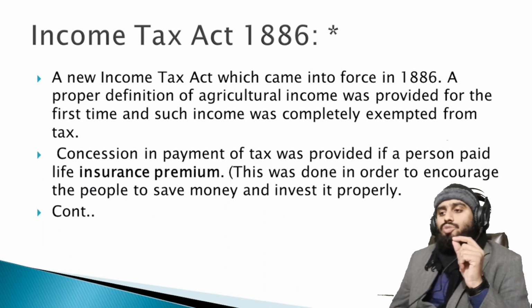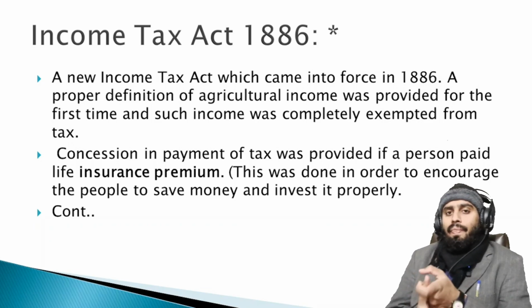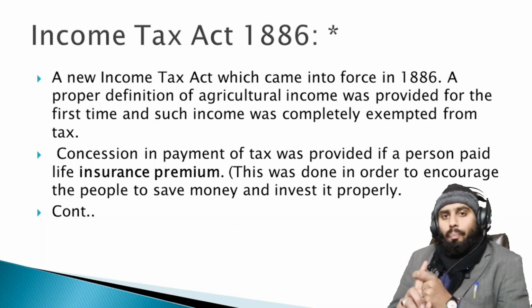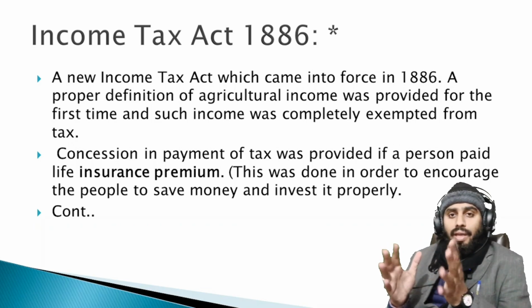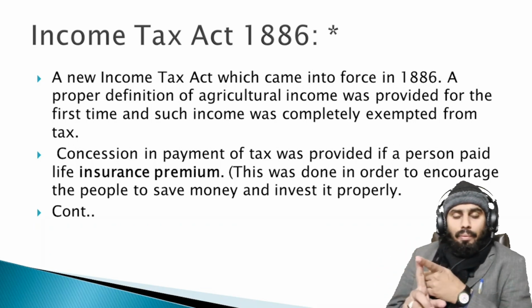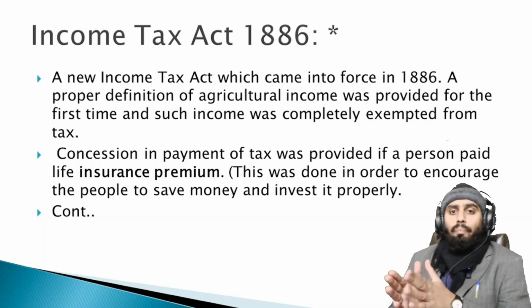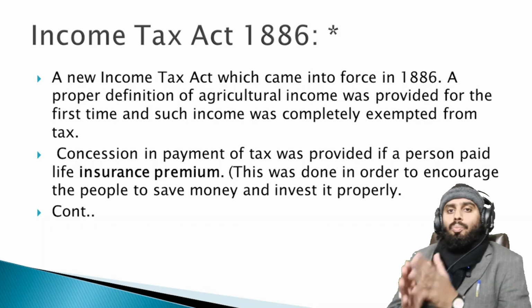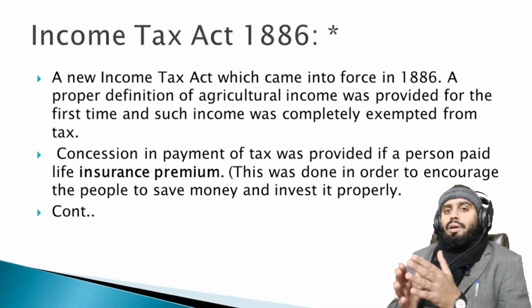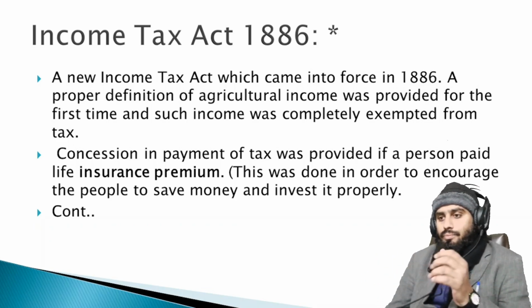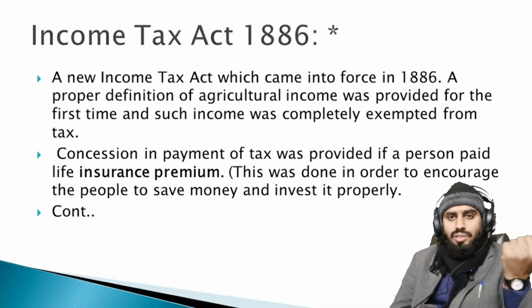Concession in payment of tax was provided if a person paid a life insurance premium. So the first time they gave credit to those taxpayers who pay an insurance premium for their life and so any other person. The basic motive of the government to give credit to those persons who pay insurance premium is that it promotes a saving mode. They save money and make better investment. This was done in order to encourage the people to save money and invest it properly.